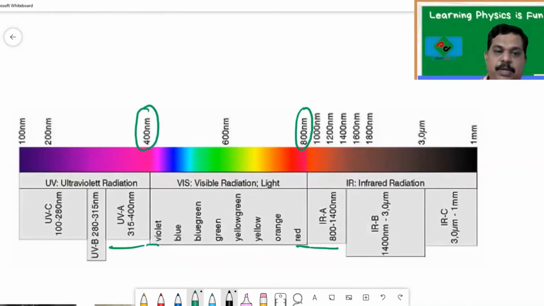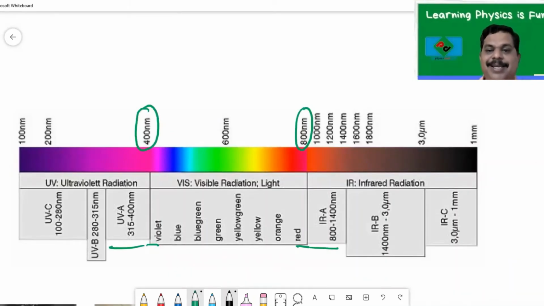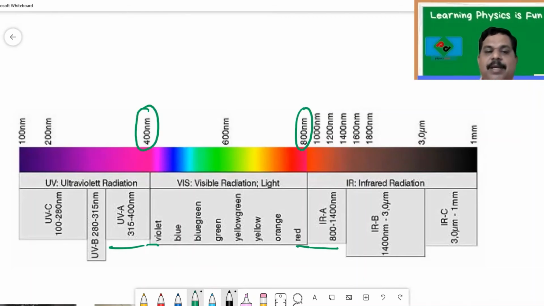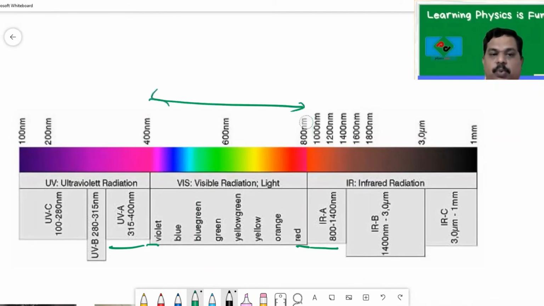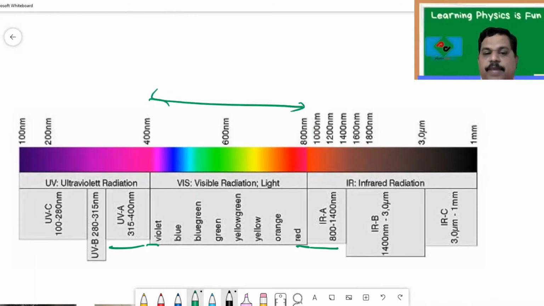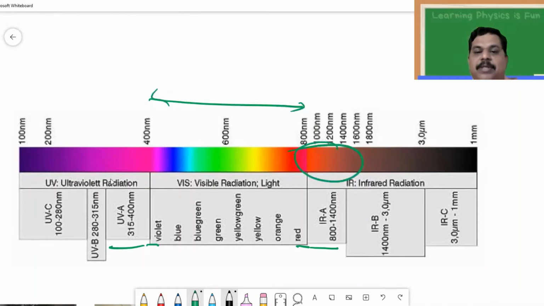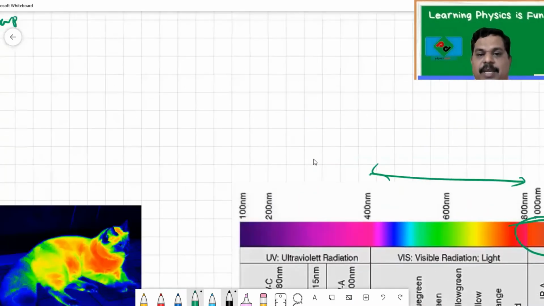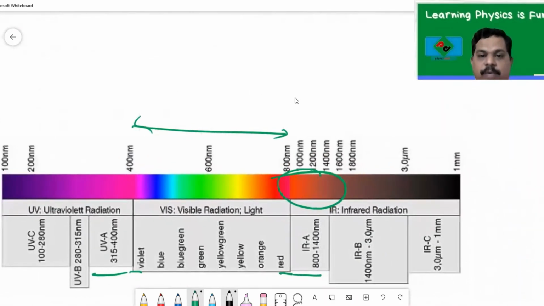So we can see only the colors whose wavelength lies between these two, and below this or above this we cannot see. The infrared radiation wavelength is more than 800 nanometer, so we cannot see them. Then how do we see?